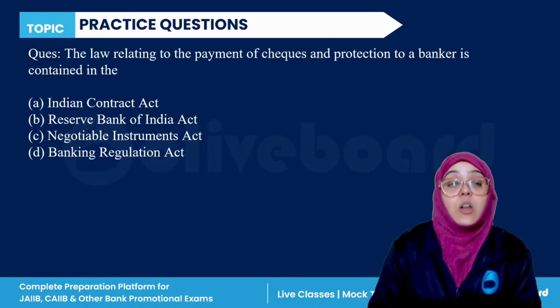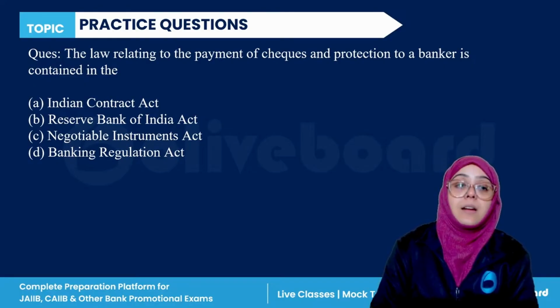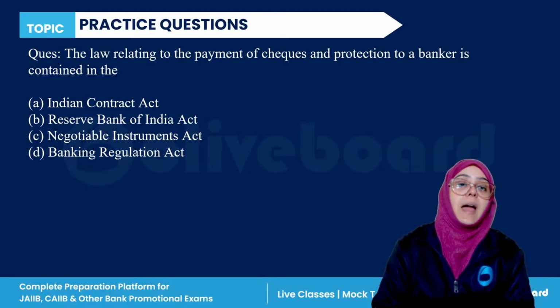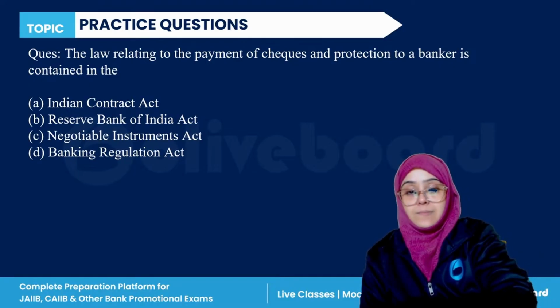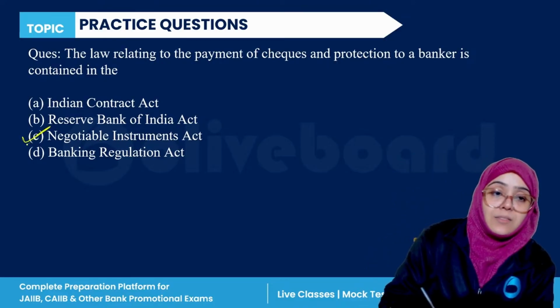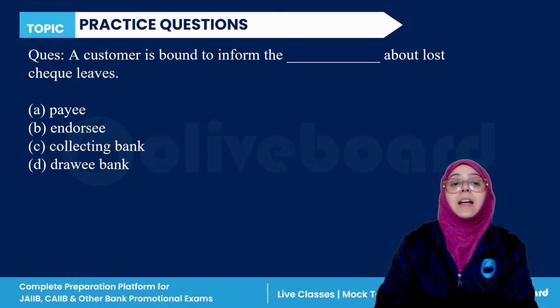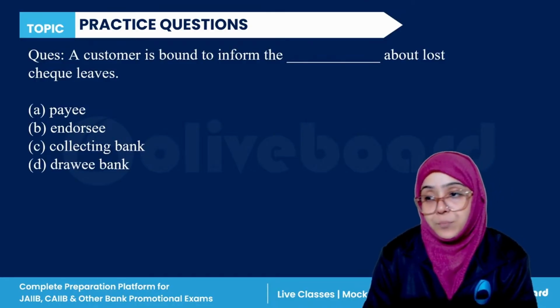Next, the law relating to the payment of check and protection to a banker is contained under which act? Again, same thing. Payment of check and the protection of a banker. Everyone, same thing. The correct answer is the same, Negotiable Instrument Act.